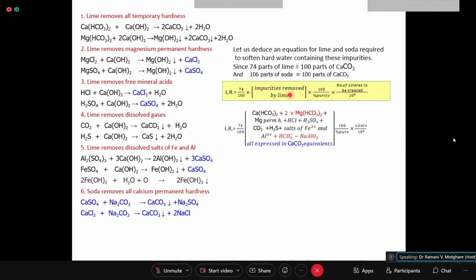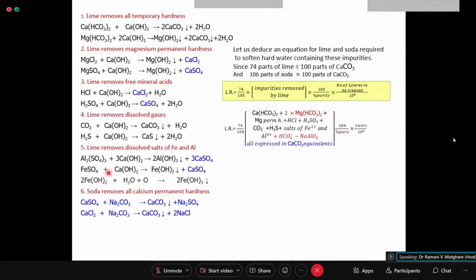Okay, and then plus magnesium permanent hardness is removed, so we write magnesium permanent here. Lime removes HCl and H2SO4, so we write HCl and H2SO4 here. Then lime removes CO2 and H2S if present in water. Plus salts of Fe and Al are removed, so we write salts of Fe and Al.